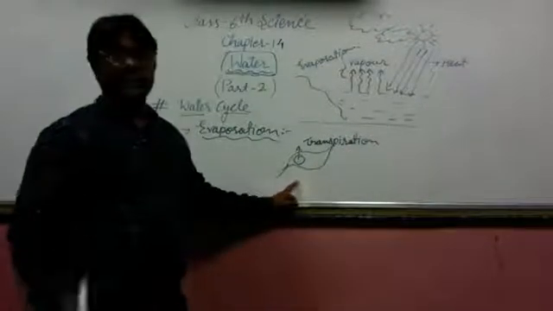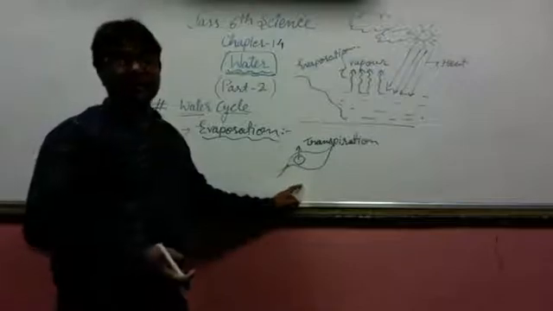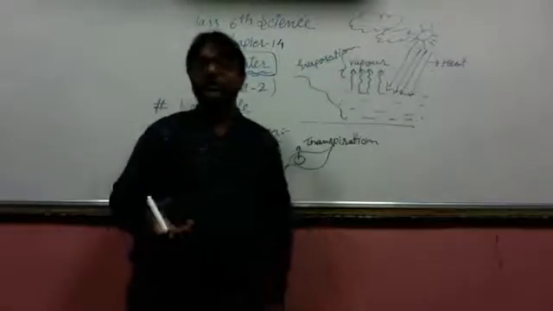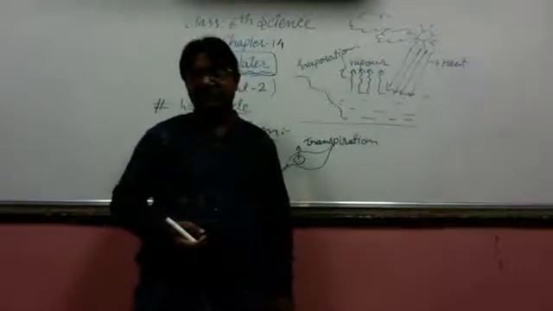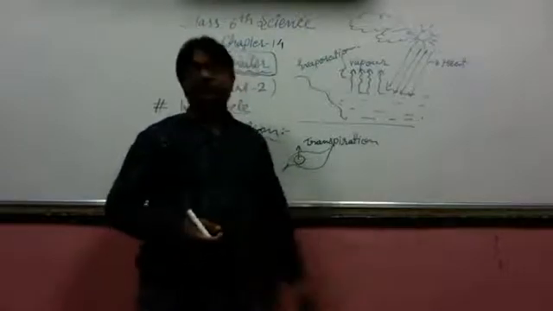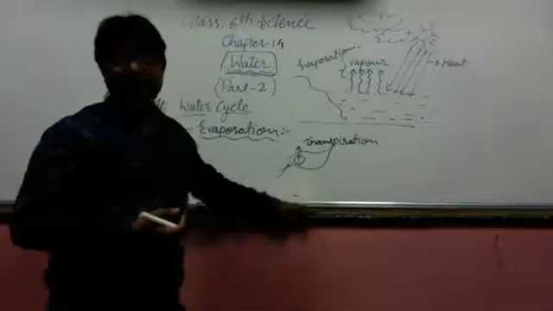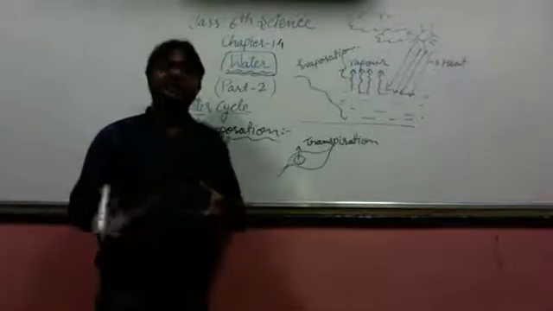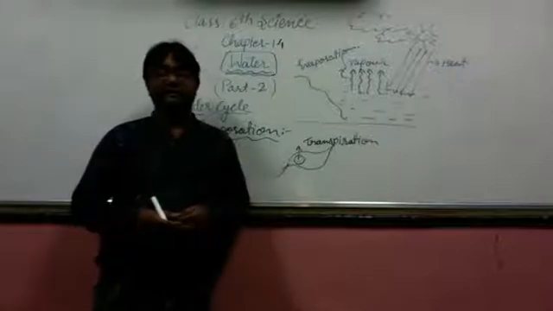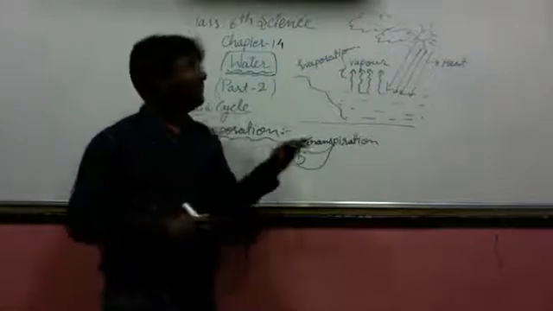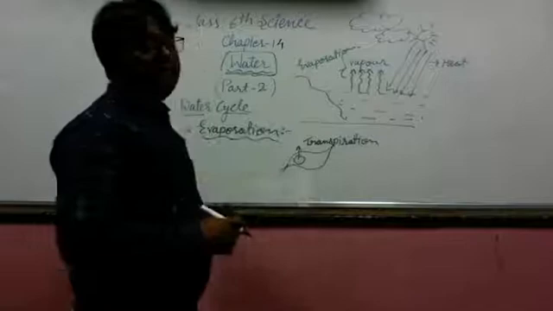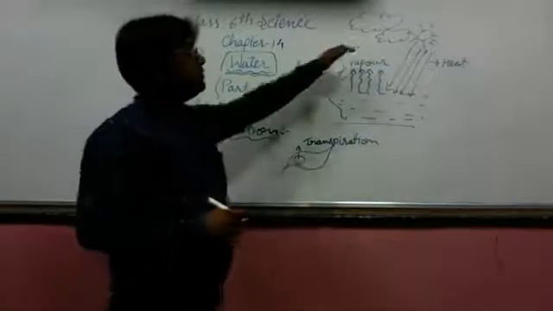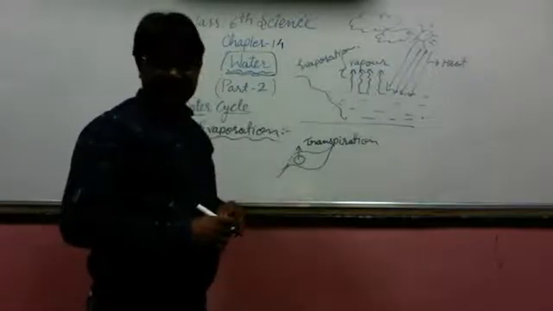In the transpiration process, water gets evaporated from the aerial part of the plant body and accumulates in the atmosphere. So this is another way by which water gets evaporated. Likewise, there are many activities running in nature where water gets evaporated and accumulates in the atmosphere.